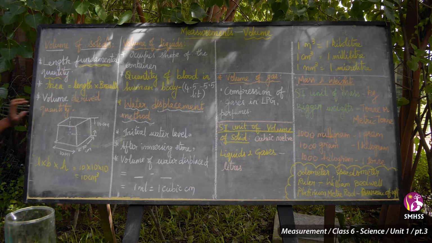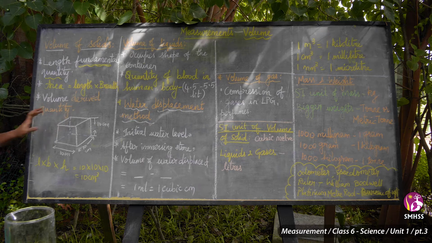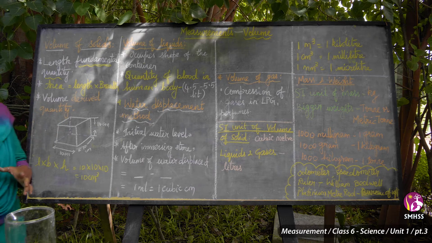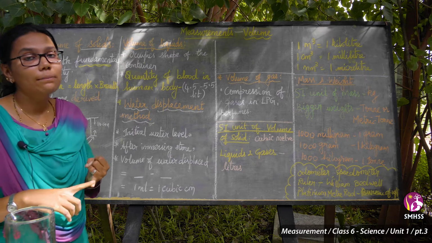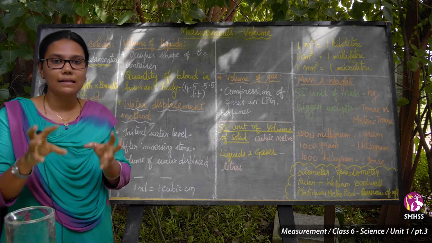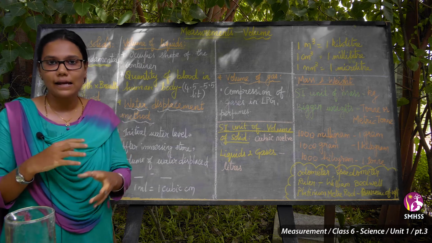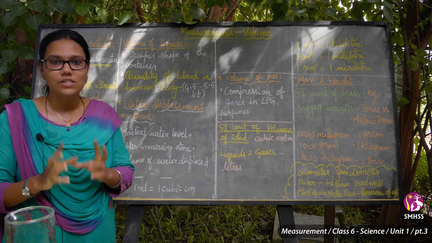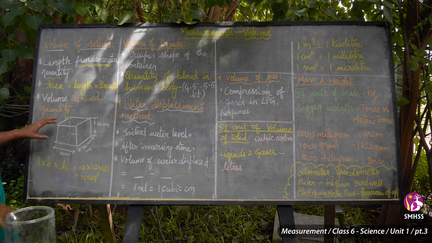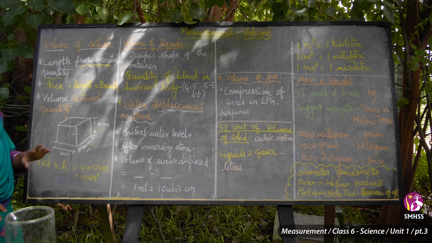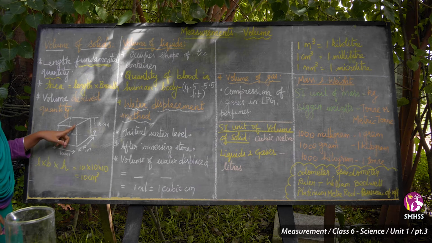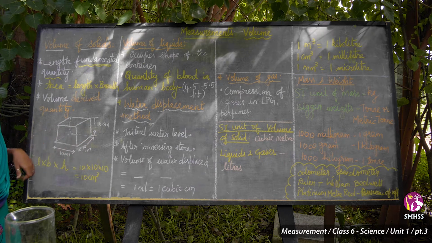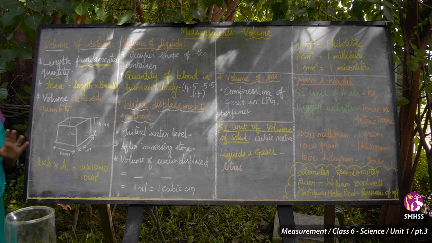So volume is a derived quantity. Why is volume a derived quantity? We can calculate the volume of solids using length, breadth and height. Here I have drawn the box. For example, the box has a breadth of 10 centimeters, a height of 10 centimeters and a length of 10 centimeters.